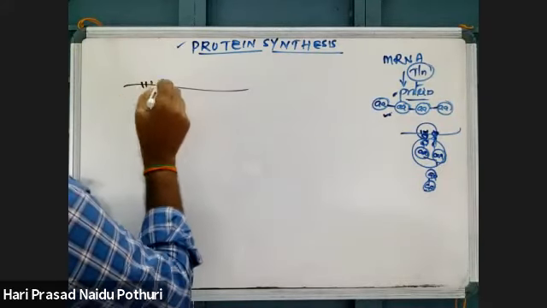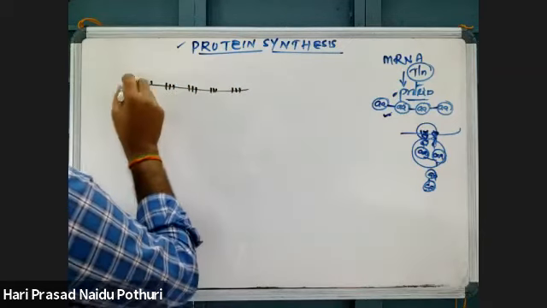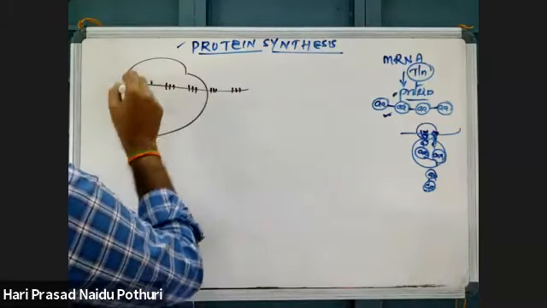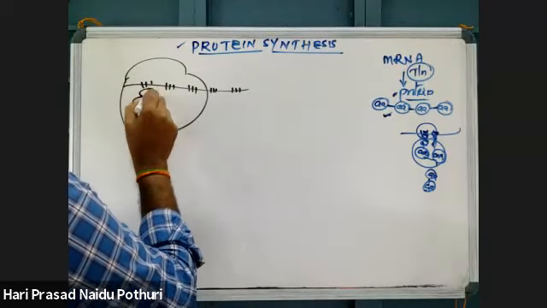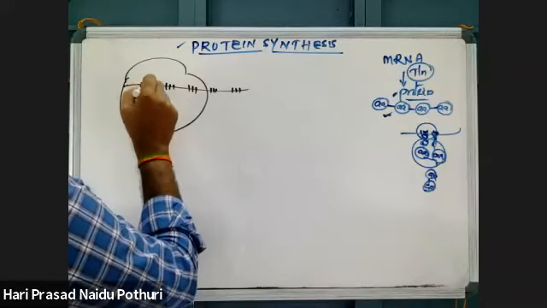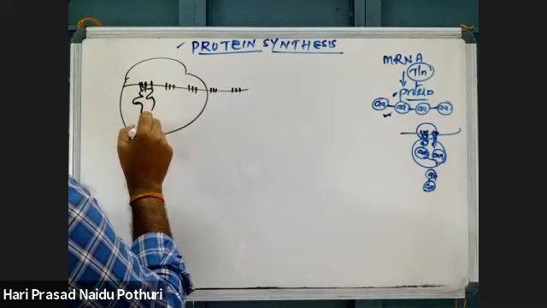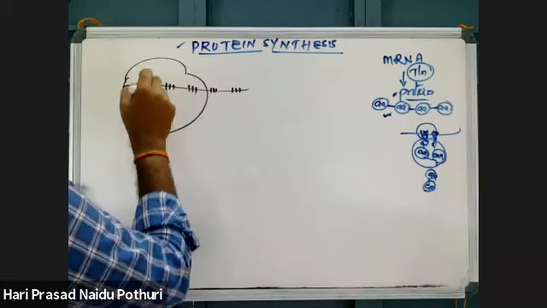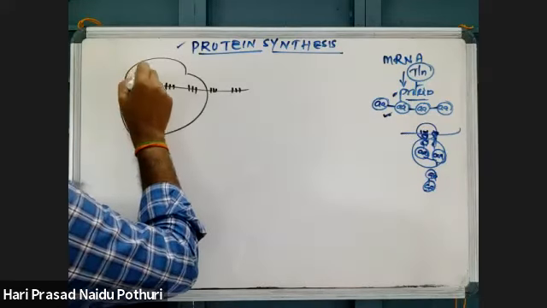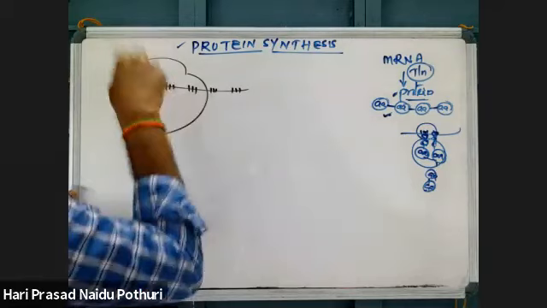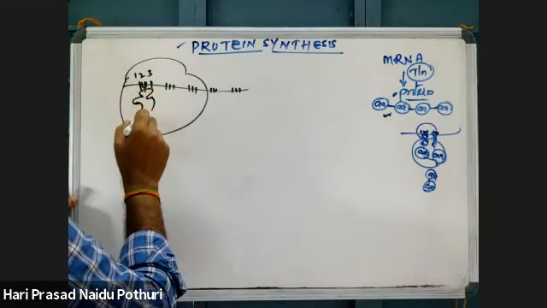mRNA is there. That mRNA has genetic code sequences. First, this mRNA will be taken into ribosomes. In ribosomes, that mRNA is carrying the genetic code. So complementary to that genetic code, a tRNA will come and bind, which has the opposite sequence to the genetic code. Genetic code has a 3 nucleotide sequence, 1, 2, 3. So in reverse sequence, there is binding of another tRNA molecule. That tRNA molecule will bring an amino acid.